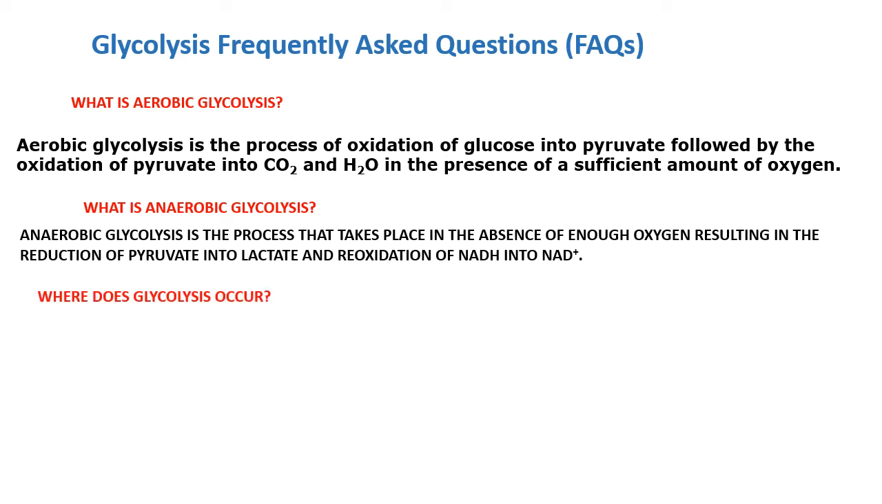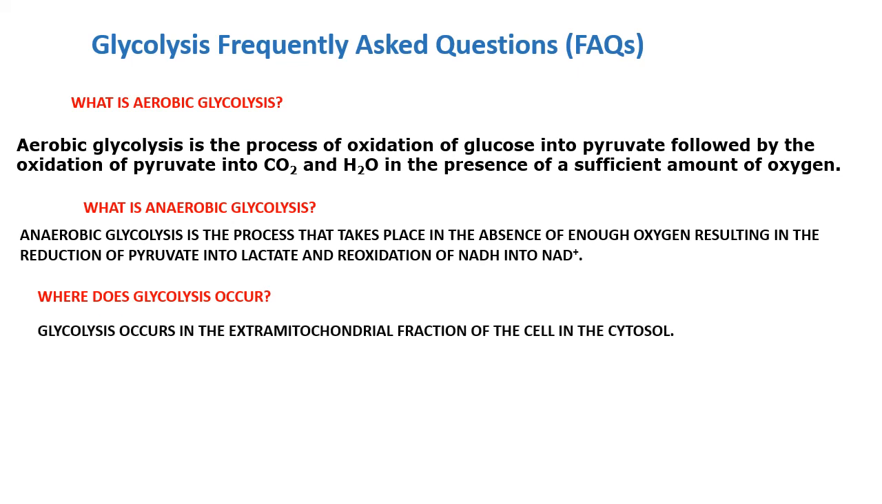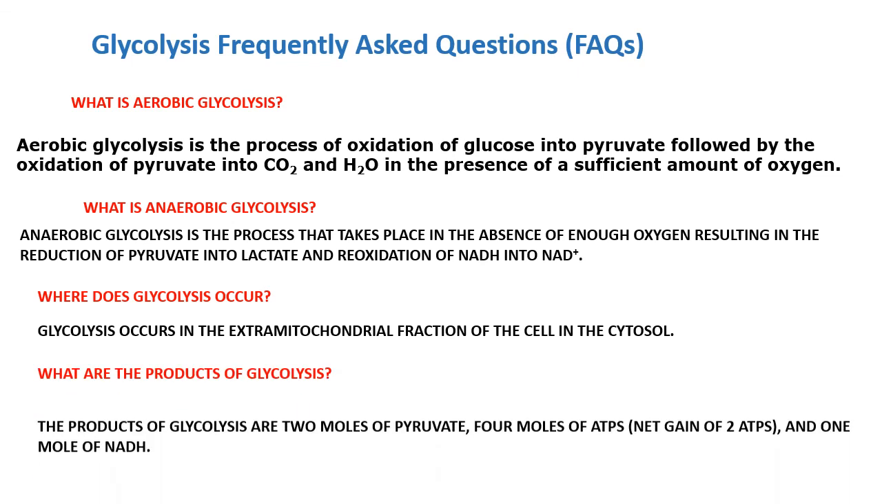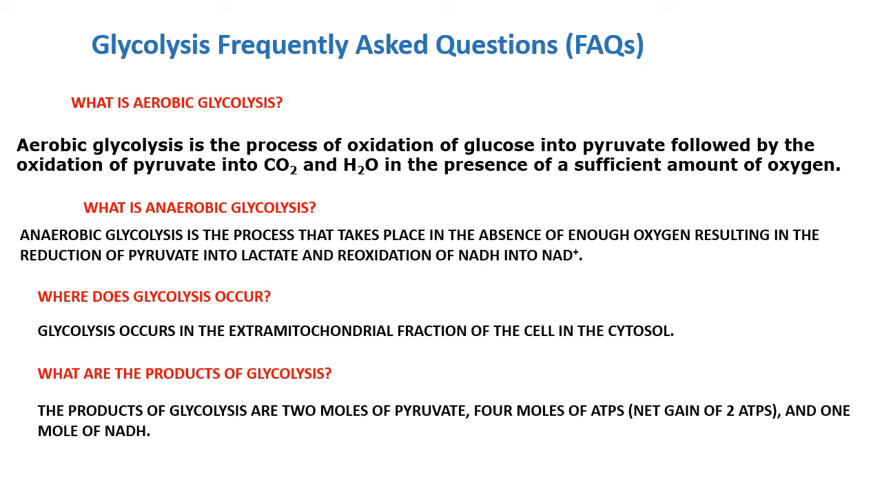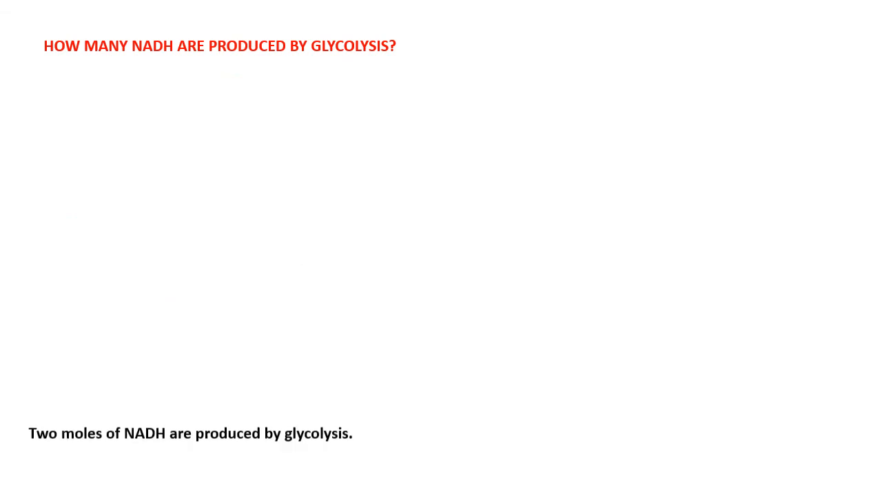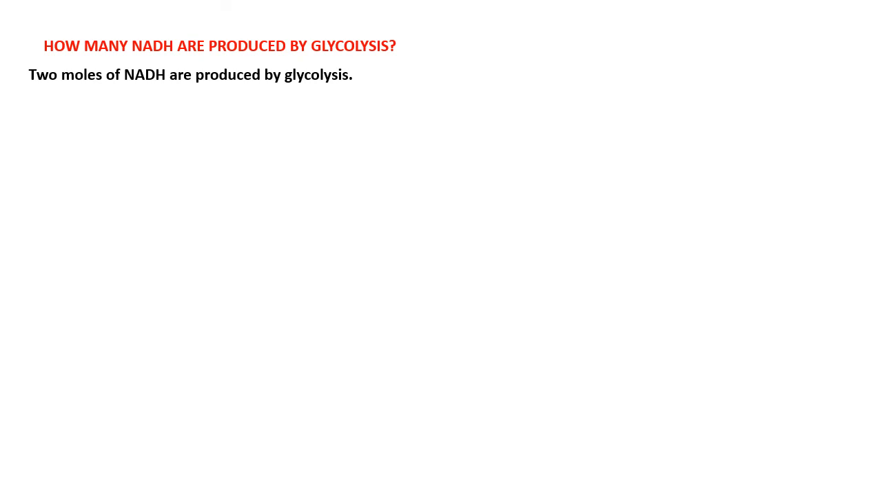Where does glycolysis occur? Glycolysis takes place in the cytosol of the cell. What are the products of glycolysis? The products of glycolysis are 2 molecules of pyruvate. What do we get at the end of glycolysis? We get 2 molecules of pyruvate and 4 molecules of ATP. The net gain is 2 ATP molecules and 2 molecules of NADH. Our next question is, how many NADH are produced by glycolysis? The answer is 2 molecules of NADH are produced by glycolysis.